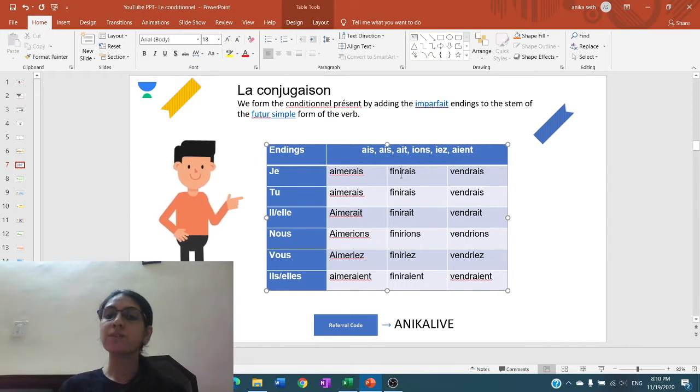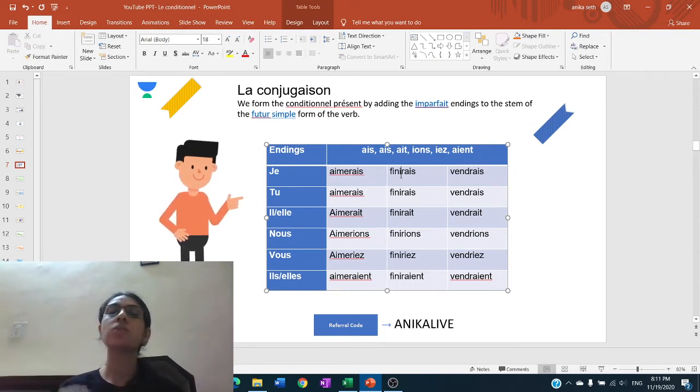Next is the verb finir, an IR verb. In the case of IR verbs, again the stem of the future simple is the infinitive of the verb itself, because when we conjugate an IR verb in the future simple tense, we take the infinitive of the verb plus the endings of the future simple: finir plus ai, as, a, and so on.